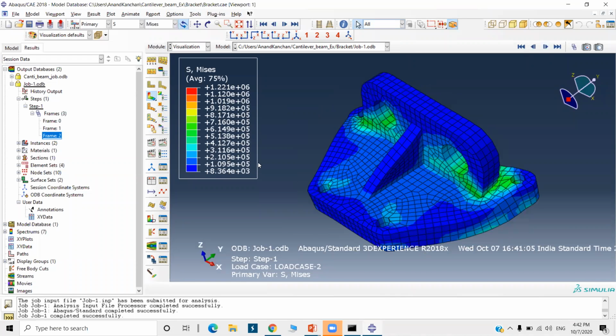This is stress value in the x, means for load case 2, 1.22e6 Pascal, and in the y direction it is 9.4e6 Pascal.